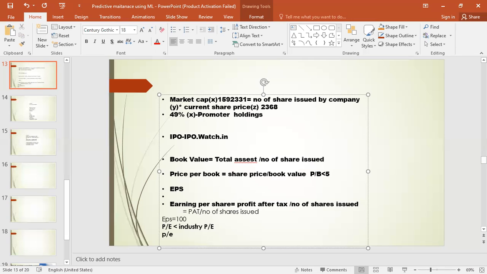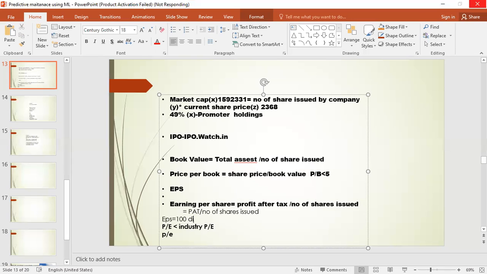How is that 100 rupees distributed? It is distributed from whatever profit the company has got. But the company is not going to give you 100 rupees. They will give it to you in the form of dividends, not in the form of EPS.